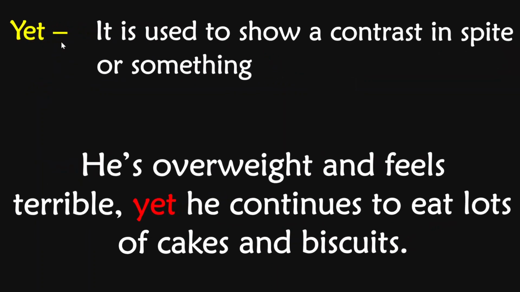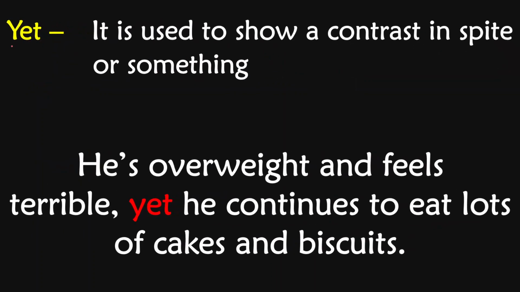What is next? The next is yet. It is used to show a contrast, in spite of something. Let's learn through the example. Keep it in your mind and note it down in your notebook. He is overweight and feels terrible, yet he continues to eat lots of cakes and biscuits.